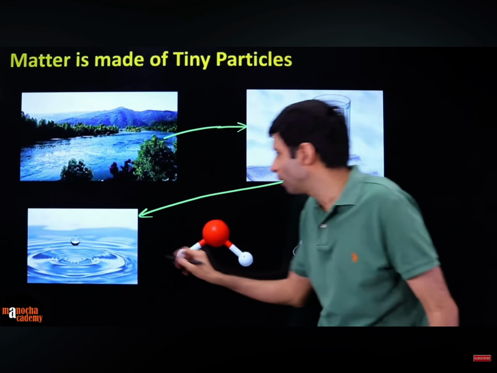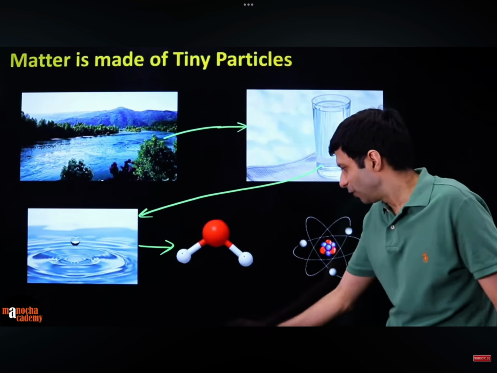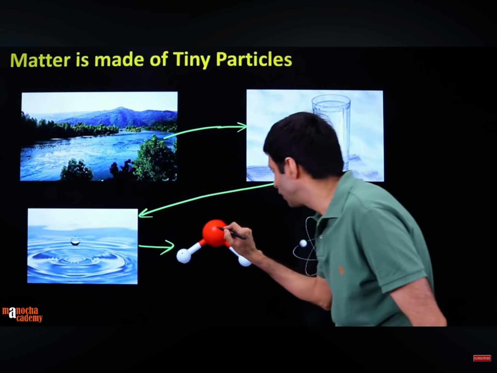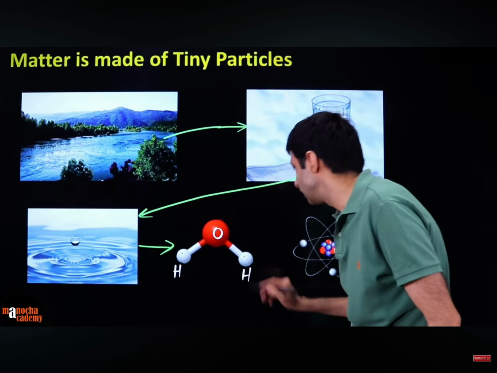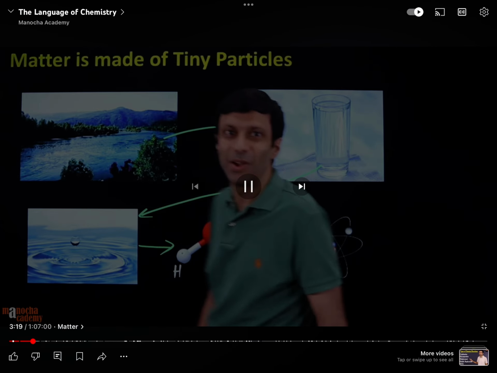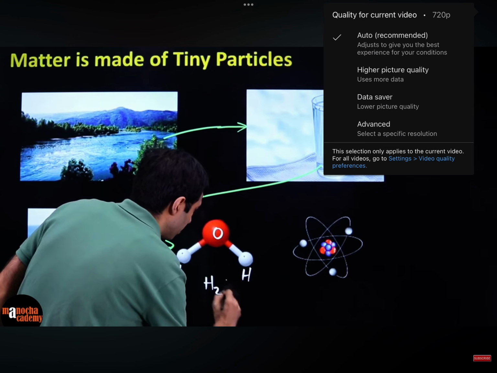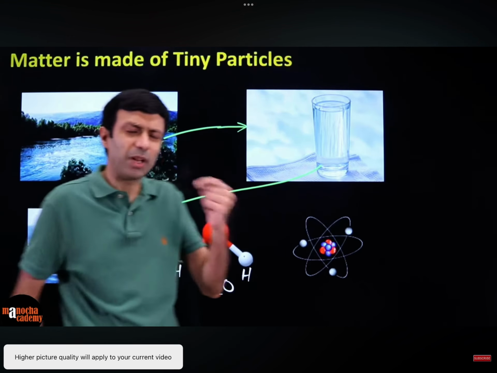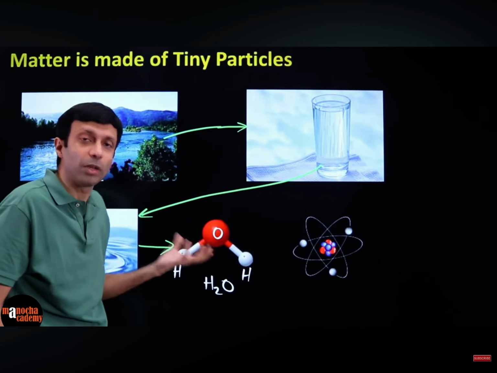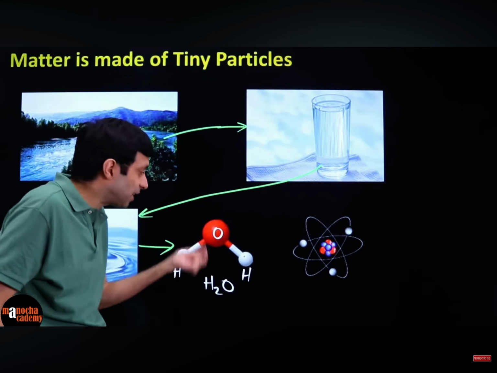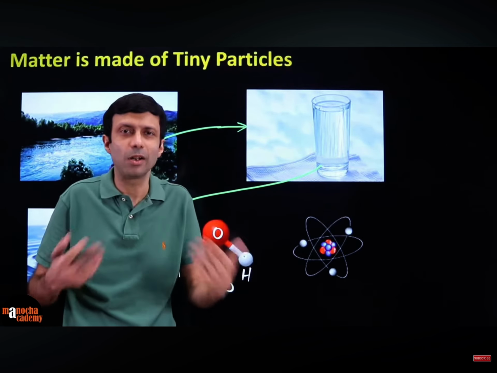So when we go into smaller particles, finally, what do you guys see over here in this picture? If this is oxygen and these are hydrogen atoms, what do we have here, guys? This is nothing but an H2O molecule. Fantastic. We have a water molecule here. So the scientists said that you can subdivide the matter into tinier and tinier particles, and this still has all the properties. It is still water. That means I can drink this molecule. If you taste it, it will be tasteless, odorless, right?